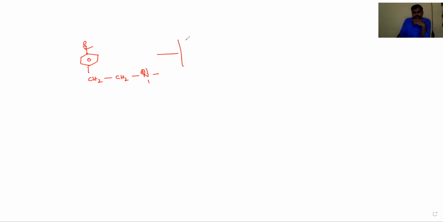Okay, now the first one is zinc amalgam HCl. Okay, the second one is hydrazine base, followed by in the presence of ethylene glycol solvent.